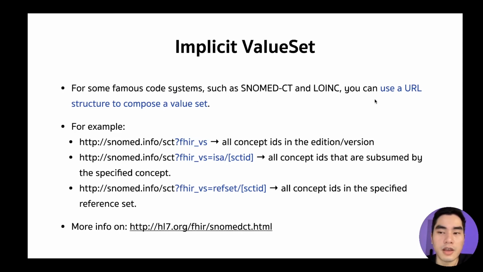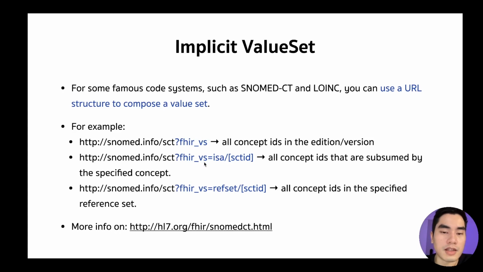There is a concept called implicit value set for some famous code systems like SNOMED CT and LOINC. You can use a URL structure to compose a value set without defining the value set resource. What do I mean? For example, if you specify it like this, SNOMED CT URL with ?fhir_vs, you get the value set that has all concept IDs in this edition or version.